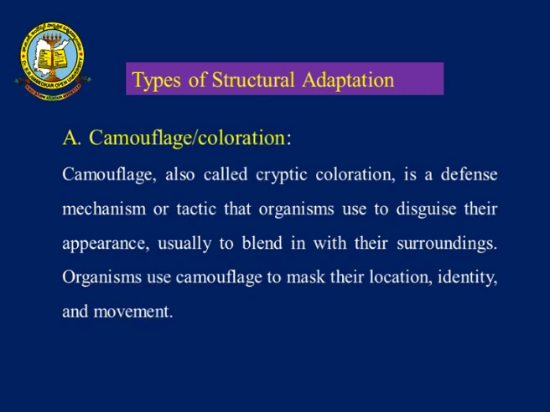So, in structural adaptation, consider camouflage. What is camouflage? It is a cryptic coloration, that is, they can adapt to the surroundings; whatever the color of the surroundings, they can mimic that color, which is called camouflage, or they can just be overshadowed within their surroundings. This is a type of defense mechanism or tactic that organisms use to disguise their appearance, usually to blend in with their surroundings. So, organisms use camouflage to mask their location, identity and movement.